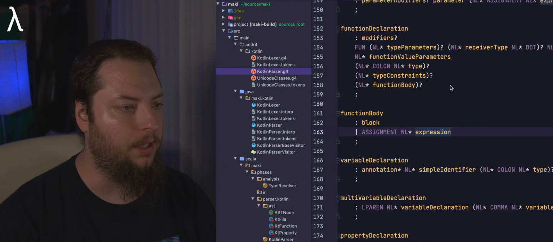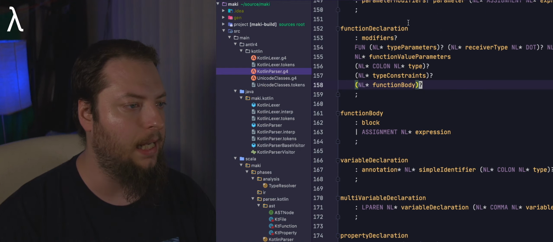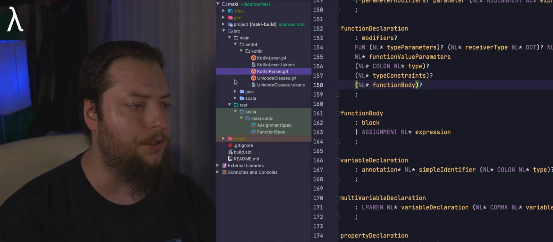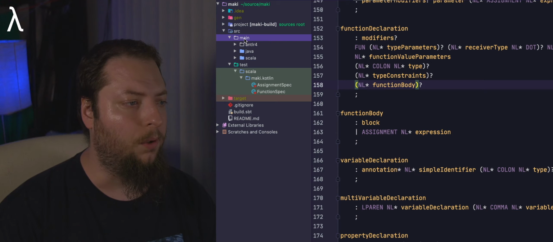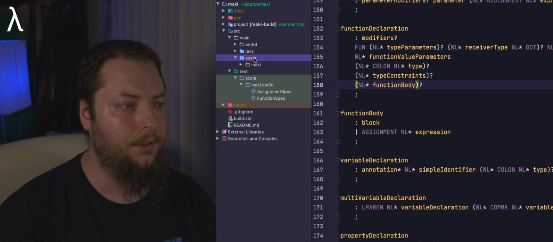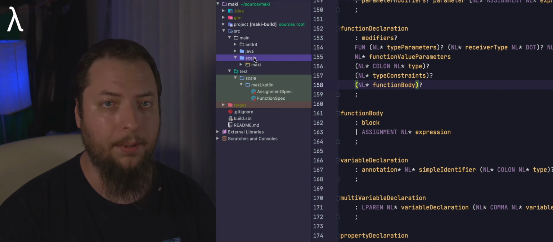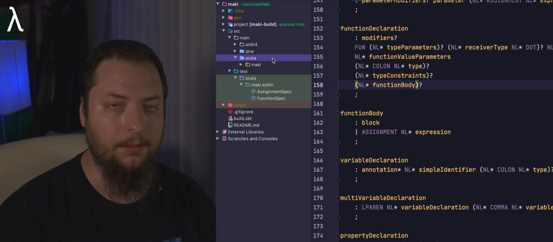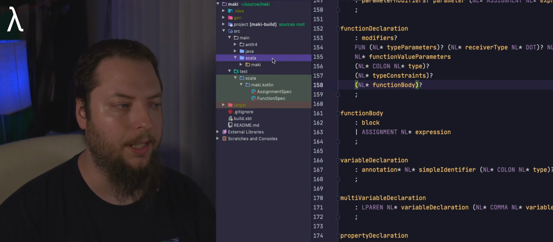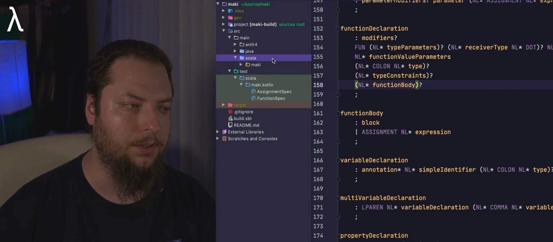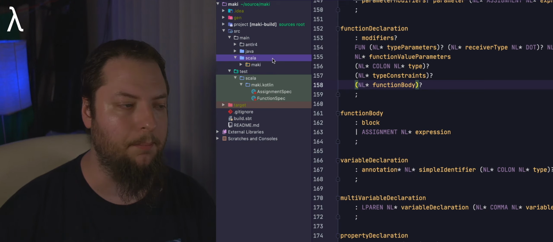So let's take a look at how that works. Coming back over here, we've got these defined, right? And you'll notice on the left, I've got these underneath my source folder. I have the main folder, as you typically have in your project. I'm just going to collapse these here so you can see this a little bit easier. Underneath main, we have, of course, the Scala folder. If I were to write this compiler in Kotlin, you would see a Kotlin folder here, which I'm not doing. I'm writing this in Scala. There's a number of reasons why I'm using Scala, and I might get into that at a later time, but it's not for this video.